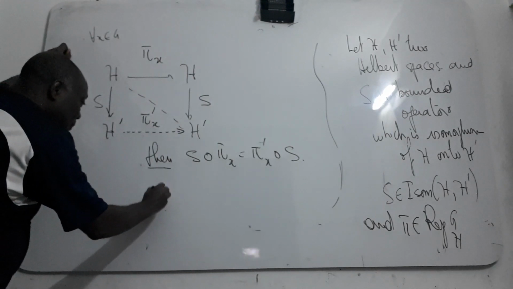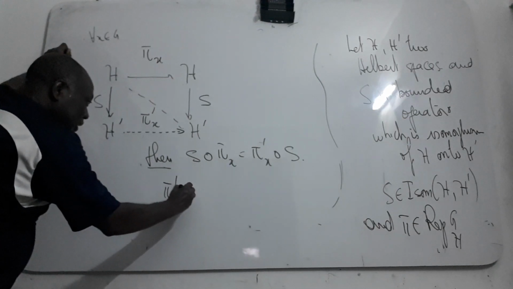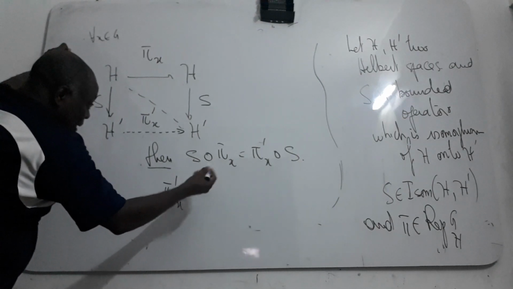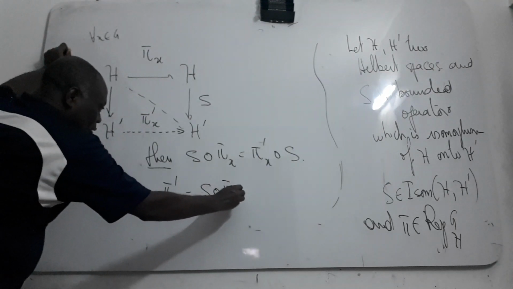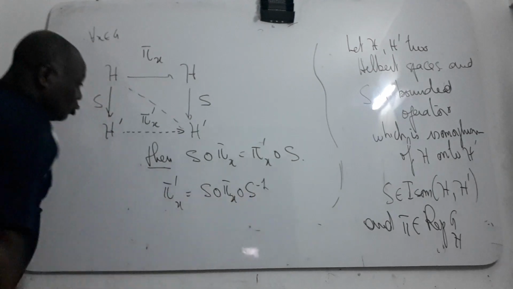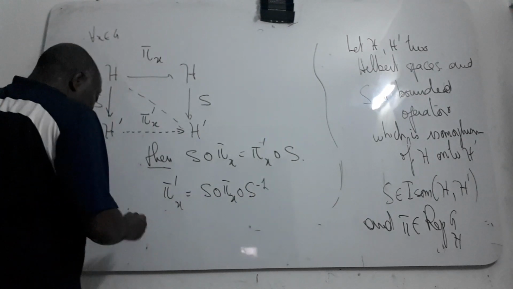Then π prime(x) can be denoted by S π(x) S^-1.